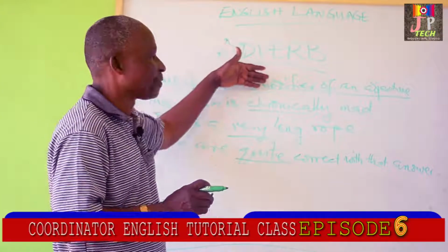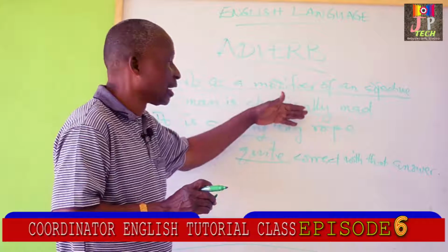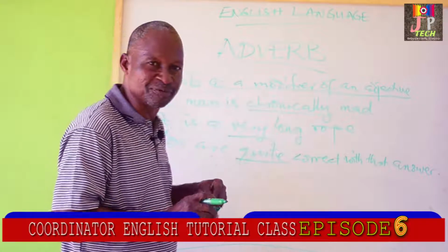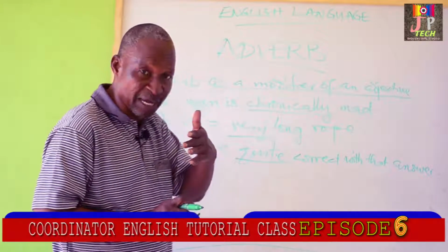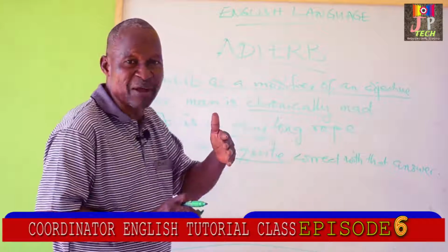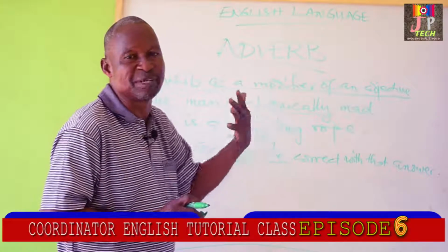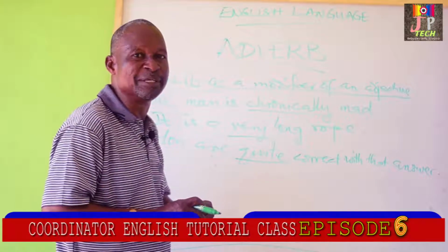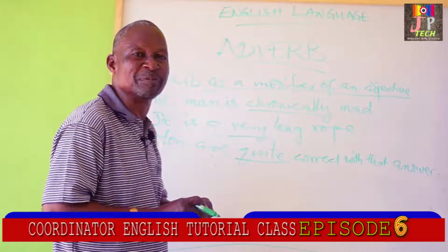Now take note. When an adverb is being used as a modifier to modify an adjective, it comes before the adjective. In the previous job of an adverb as a modifier of a verb, it comes after the verb. The boy writes legibly. Legibly comes after writes. Writes is a verb.